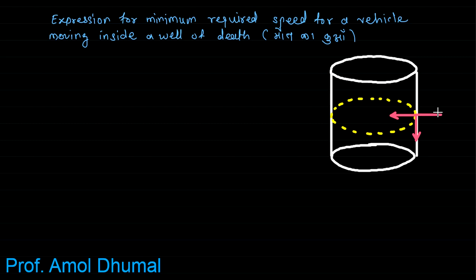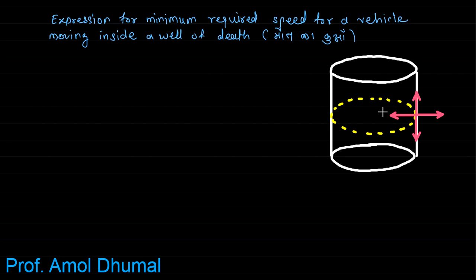Centrifugal force is acting away from the center, and as the vehicle is moving horizontally, it will tend to slide down. Therefore, the force of static friction is acting in upward direction.